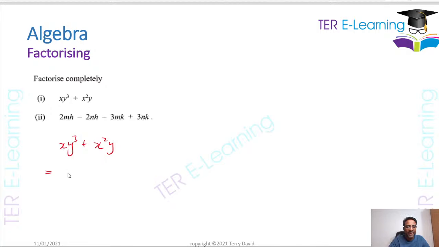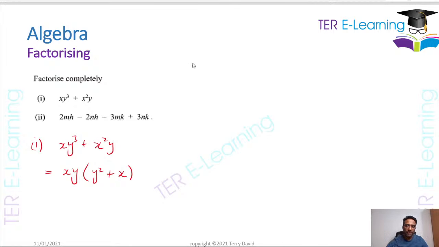So we have x and we have x squared. So the HCF of x and x squared is actually x, right? And you have y cubed and you have y. So the HCF is actually y. So therefore, what we're going to put inside the brackets here now, this has to be y squared plus x. So this is how I factorize part 1, right? This is factorizing using the HCF method.